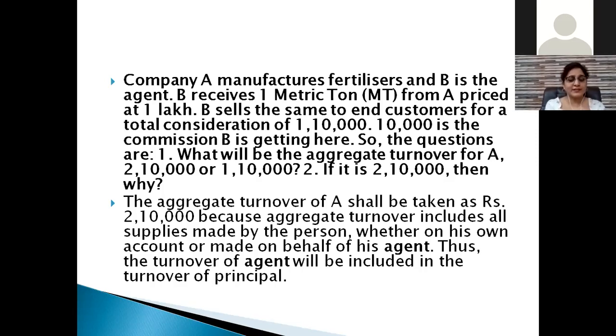If you say 2,10,000, then the question is why 2,10,000? If you go by the definition of aggregate turnover, it reads that aggregate turnover includes all supplies made by the person, whether on his own account or made on behalf of his agent. Thus, the turnover of the agent will be included in the turnover of the principal.